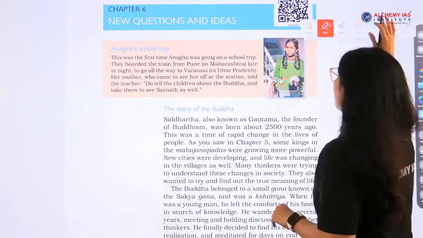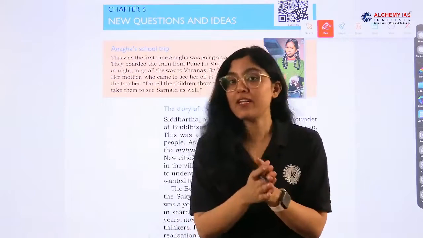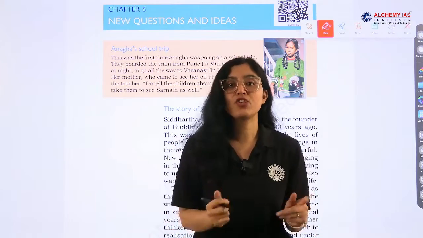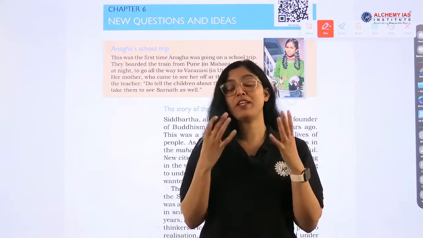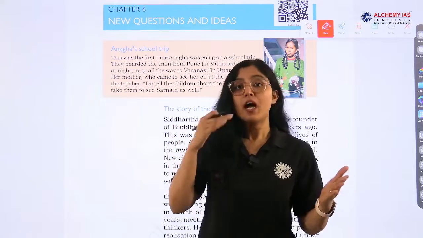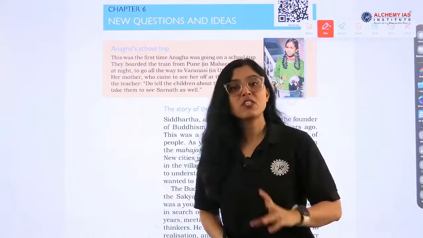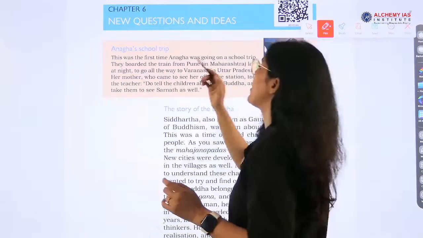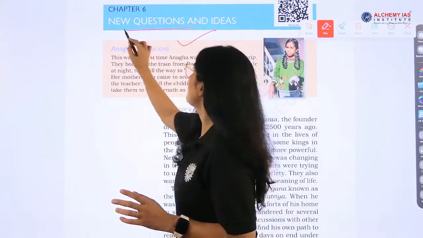So this was the time. Until now, what we have covered is the Rig Veda, Rigvedic times and later Vedic times, the time when political organization and political boundaries were created by Rajas. Rajas gained strength and they were aware of their powers. They started the standing army concept, right? Armies were regularly there for the Raja, for security, for the safety of the empire. We had the Magadha Empire. We also looked at the Magadha Empire's success, the Mahajanapadas. Okay. Today, new questions and ideas.